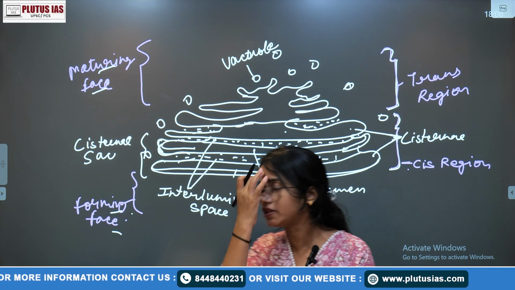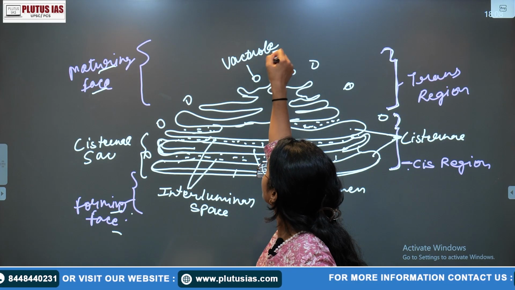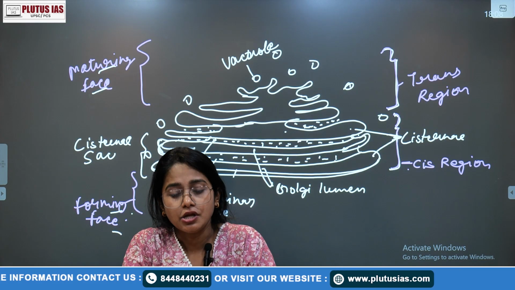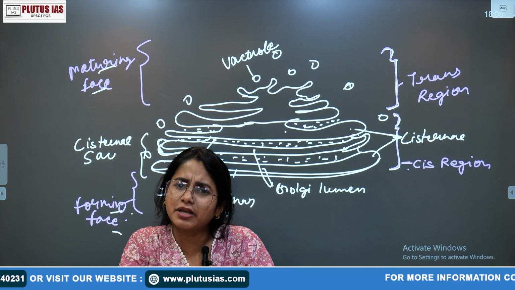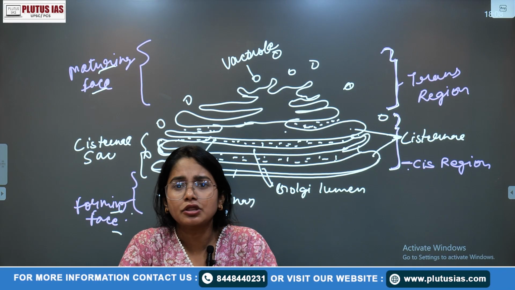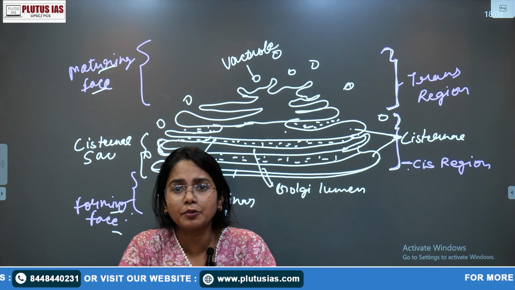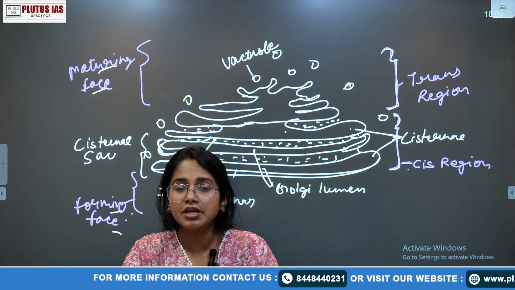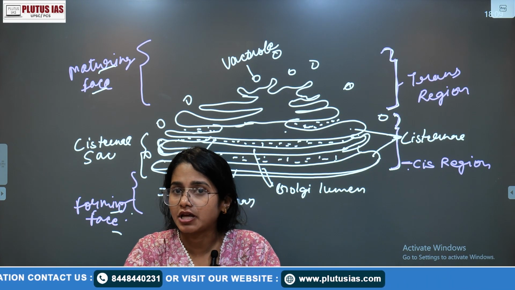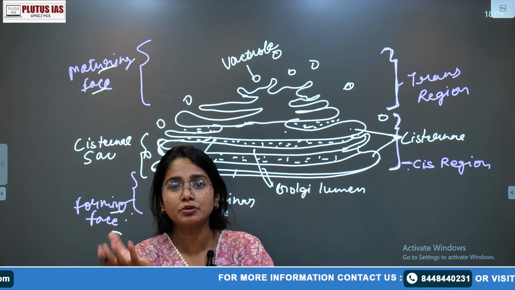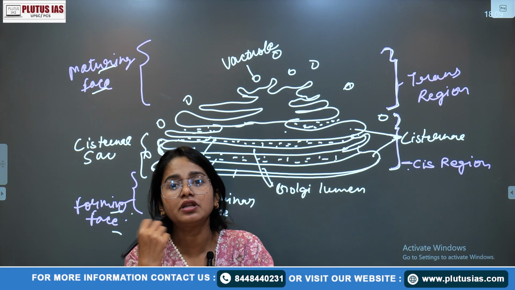Suppose the ER is here and the nucleus is attached. Take DNA replication, one of the very important processes, the dividing of DNA. Many proteins and enzymes are required in the nucleus, and if those proteins are forming in the cytoplasm, they need to reach from the cytoplasm to the nucleus. How will they reach?